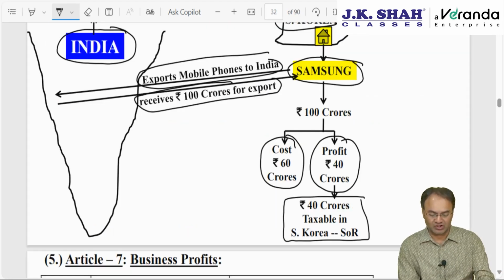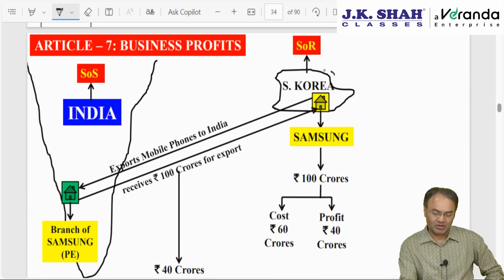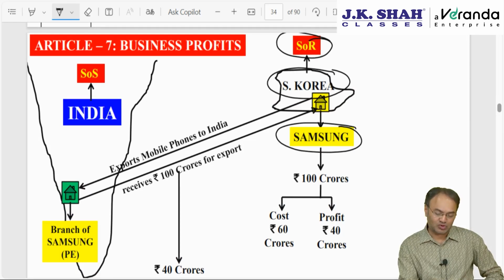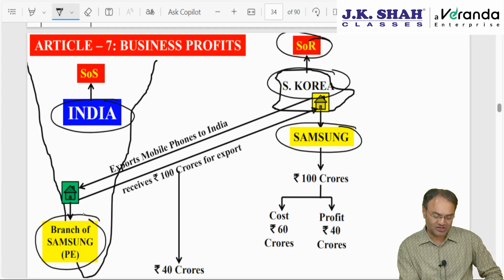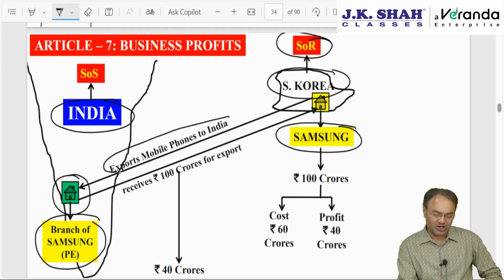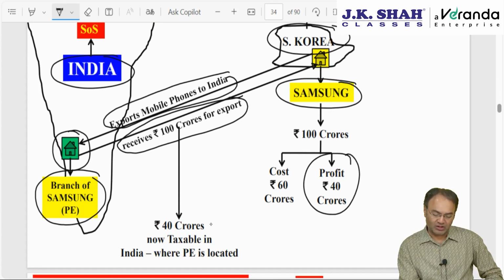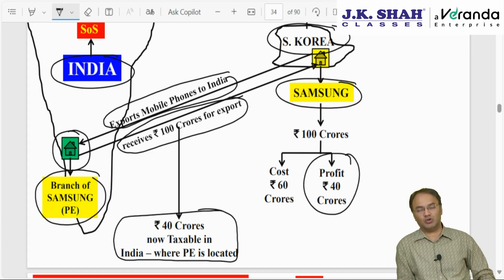Let's try to understand this also with the help of an example. Suppose the same Samsung from South Korea, which is the state of residence, exports mobile phones to India, but this time Samsung is doing business in India through a branch. Samsung sets up a branch in India instead of exporting directly, and it exports mobile phones through the branch and receives 100 crore, everything remaining the same. 40 crore is the profit. This time 40 crore will be taxable in India, the country where the PE is located.